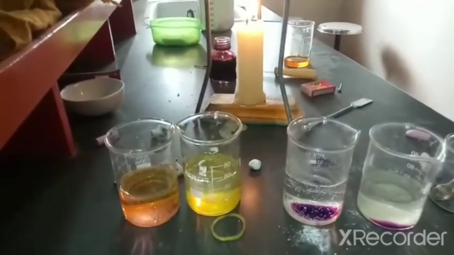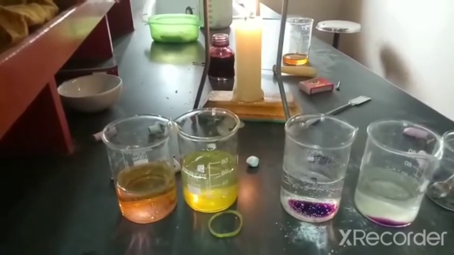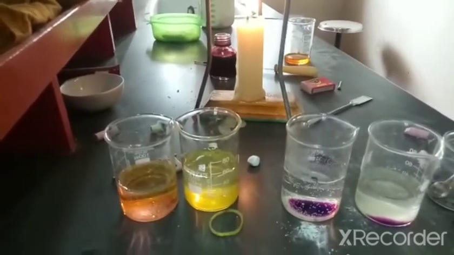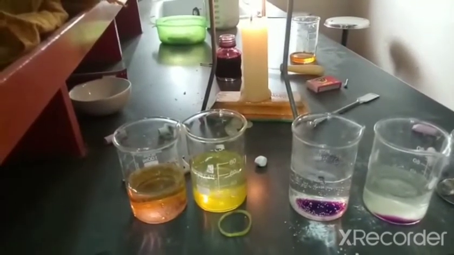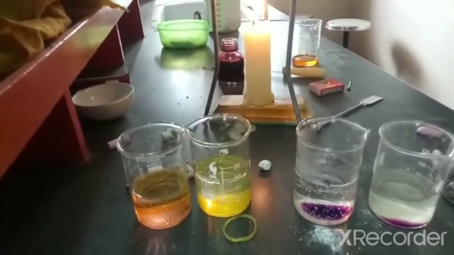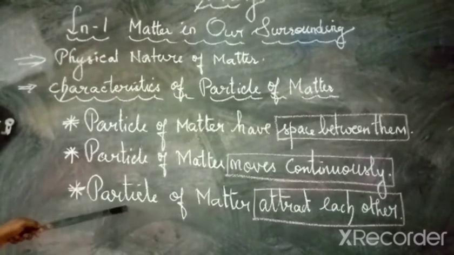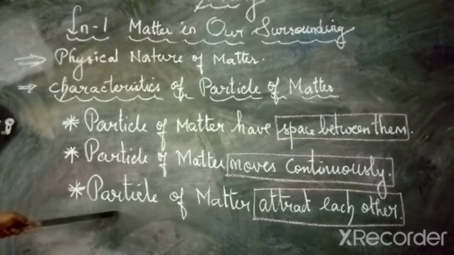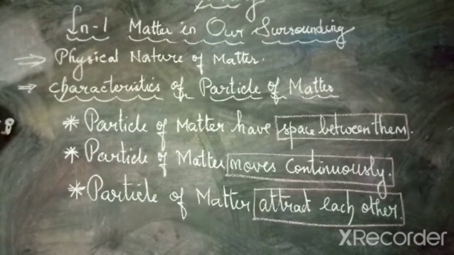So children, you have a worksheet in your hand. Try to answer it, and if you are not able to answer immediately, you can take time, write the answer and post it to me. The next point we are seeing in the characteristics of particles of matter is that particles of matter attract each other. Here the particles are moving here and there and they are attracted towards each other.